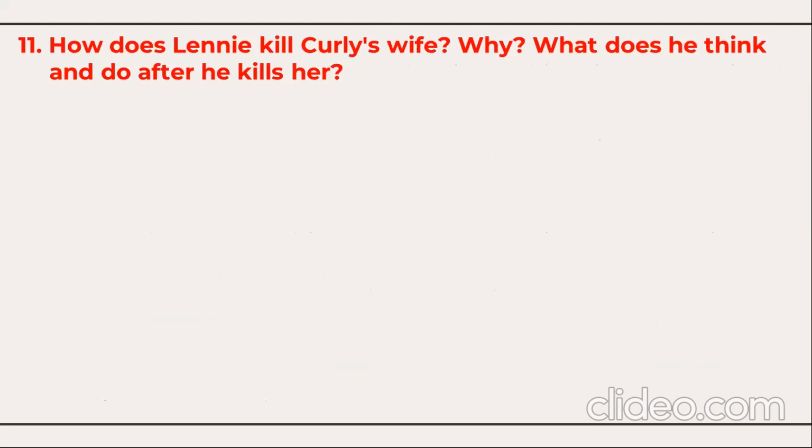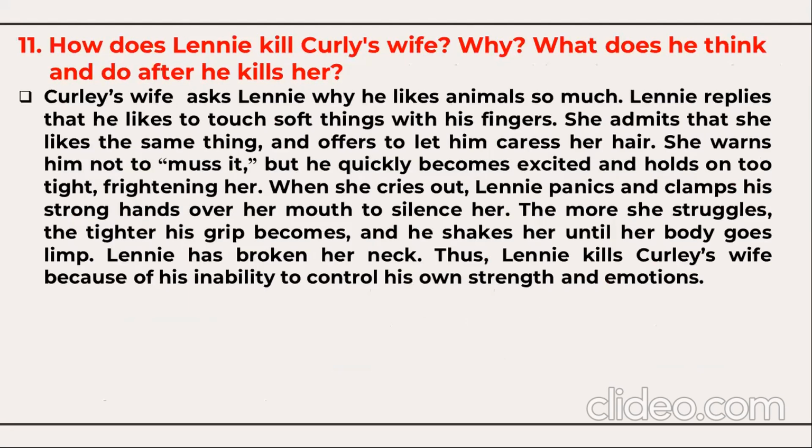Question number 11. How does Lennie kill Curley's wife? Why, and what does he think and do after he kills her? Curley's wife asks Lennie why he likes animals so much. Lennie replies that he likes to touch soft things with his fingers. She admits that she also likes the same thing and she allows Lennie to caress her hair.